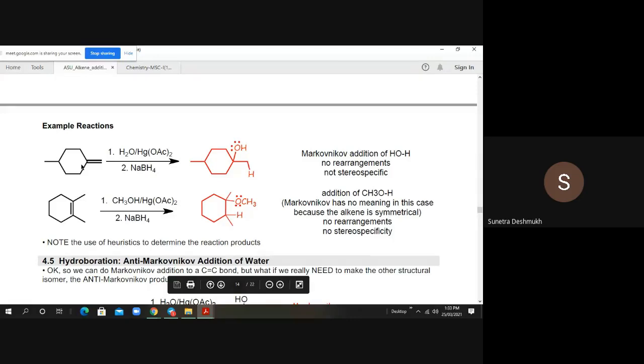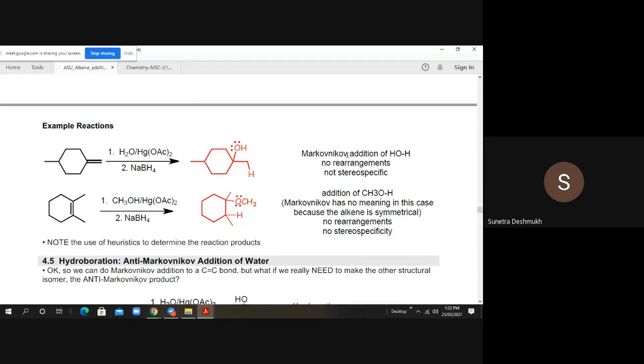We can say that this carbon atom is more substituted now. This one, okay, this carbon atom is more substituted, and this one already has two hydrogens. So we are going to add a water molecule across this carbon-carbon double bond. It's obvious that if mercury acetate is there, then the hydroxide group will go to this carbon atom. So you can write blindly, the hydroxyl group has been attached over here.